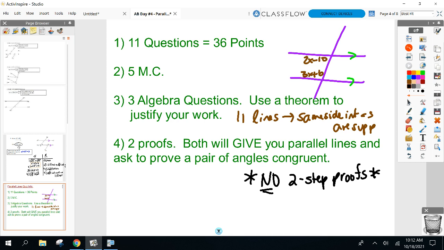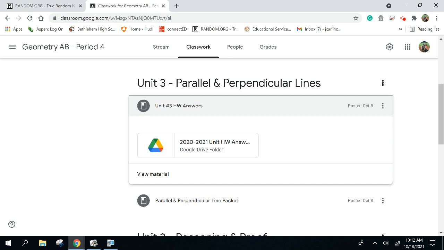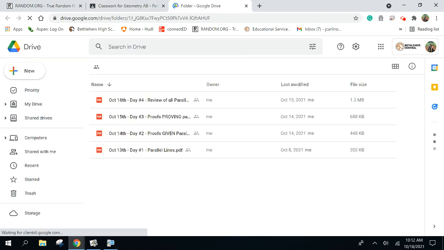So here's your deal today. You're going to go through the review. Somebody in your group, 2, 3, all of you, I don't care, but at least one person's going to have a Chromebook open and making sure you're on the answer key, which is under the homework answers. There it is. Review of all parallel line, day 4. The answer key is already up there. So at least one person should have it up so you can check that you're doing the work right.